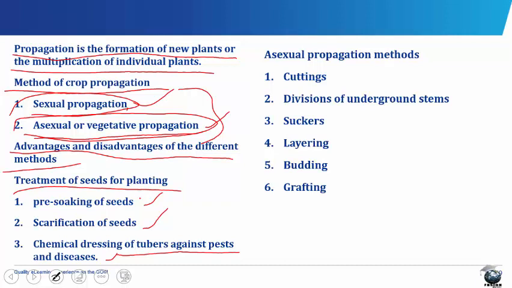In the pre-soaking of seeds, this is the soaking of seeds in water to soften the seed coat so that it absorbs water. And when planted in the field, the seed germinates faster. A simple and effective way of testing viability is by flotation. Here, the seeds to be planted are soaked in a bowl of water and allowed to settle for about 30 minutes. The good seeds will settle at the bottom of the bowl, while the bad ones will float on the surface and can be easily removed.